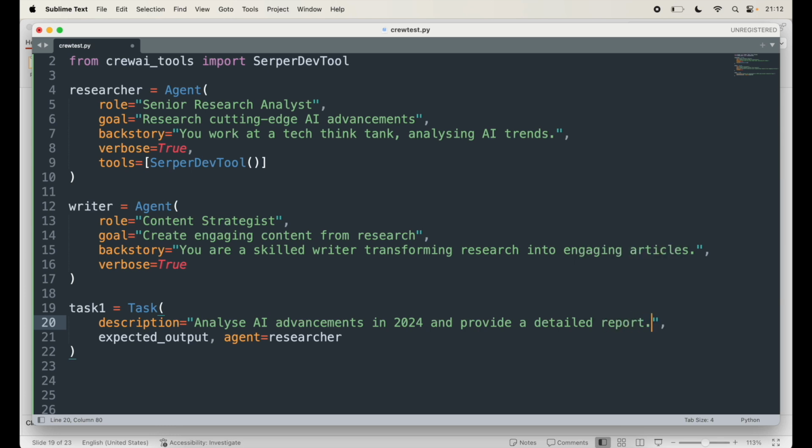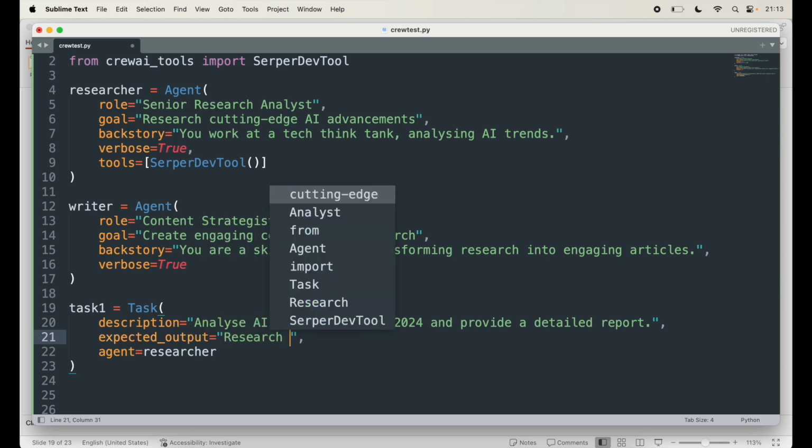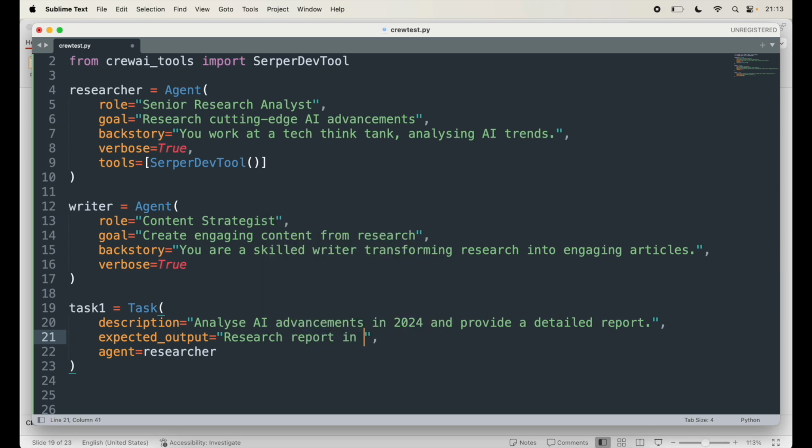So this is the task that we are providing. Now, what is the expected output from this particular task? A research report in, let's say, bullet points. So it's properly bulleted based on the description. I guess this is what we are expecting back.